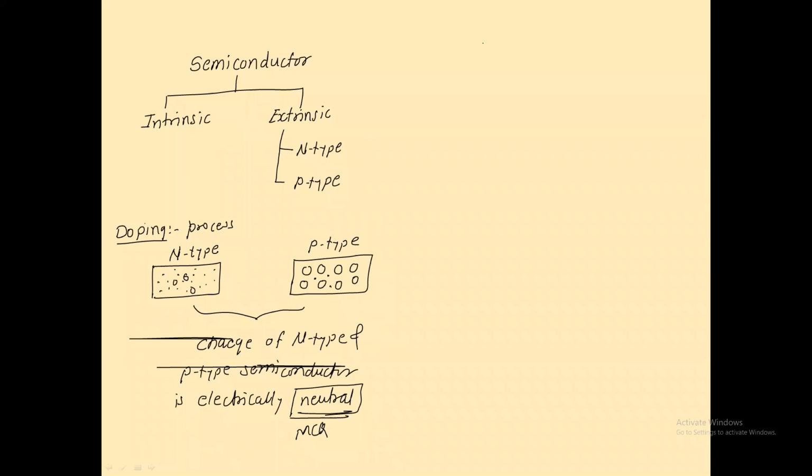And after that, we discussed the PN junction diode. Okay, what is the definition of a PN junction diode? How do you define it? When a P-type semiconductor is combined with an N-type semiconductor, then this whole structure is known as a PN junction.